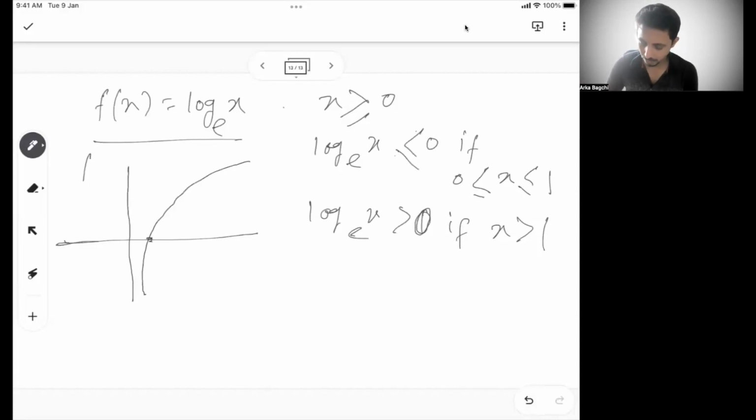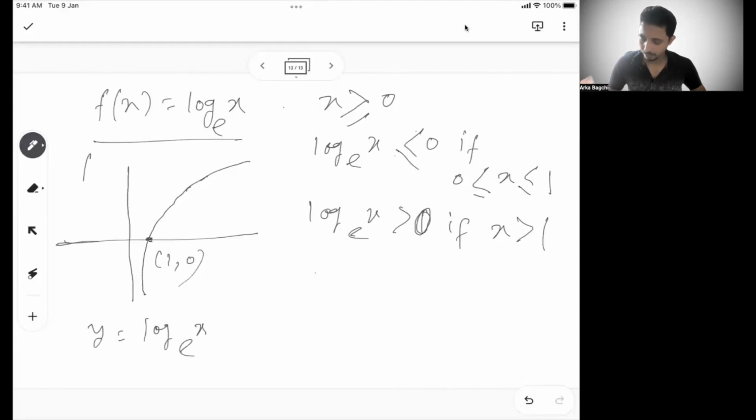So this is the point where x is equal to 1 and log of 1 is equal to 0. So this is the graph of y equal to log of x base e, right?